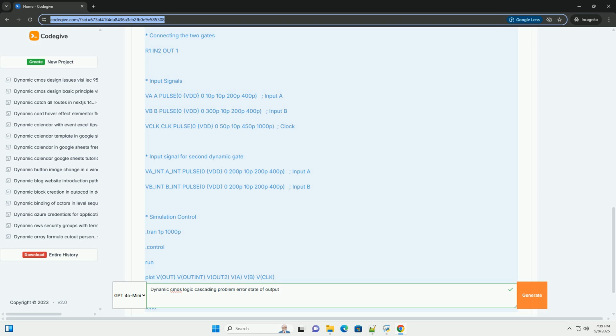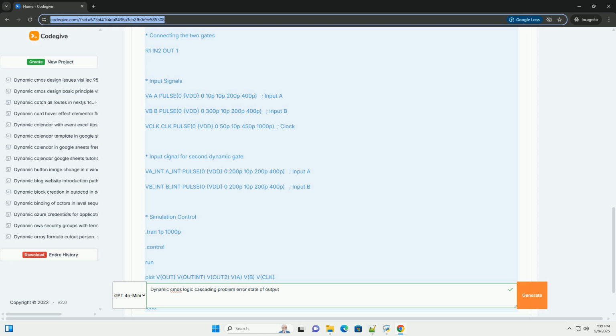Monotonicity requirement. Dynamic logic gates require monotonic inputs during the evaluation phase. This means that the inputs to a dynamic gate should only make a single transition, either from low to high or from high to low, during the evaluation phase. If the inputs to a dynamic gate are non-monotonic, the output might be corrupted due to the temporary storage of charge on the output capacitance. This condition can be violated when cascading.